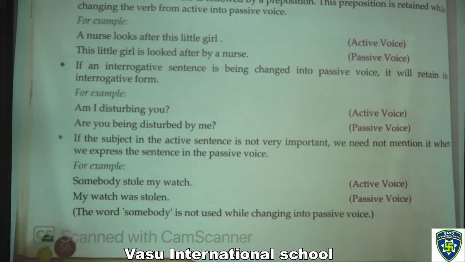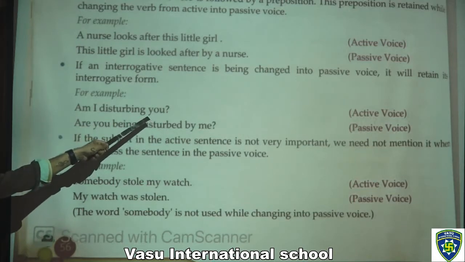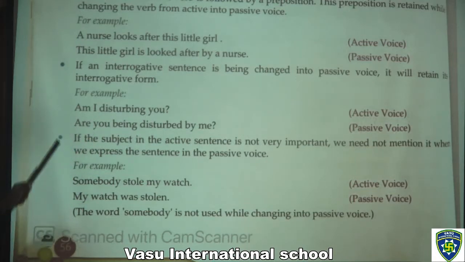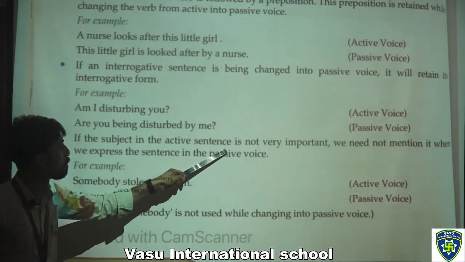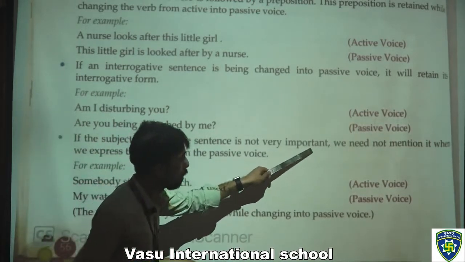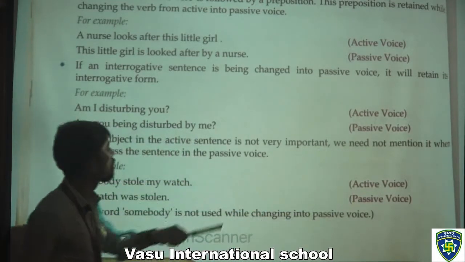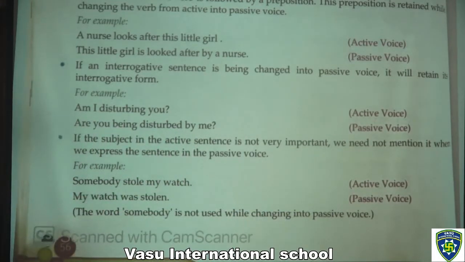For example, am I disturbing you? That is active voice. Are you being disturbed by me? That is passive voice. Now the next point: if the subject in the active sentence is not very important, we need not mention it when we express the sentence in the passive voice.